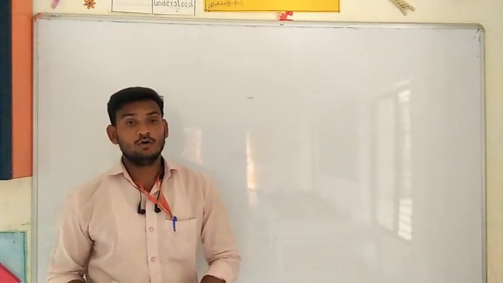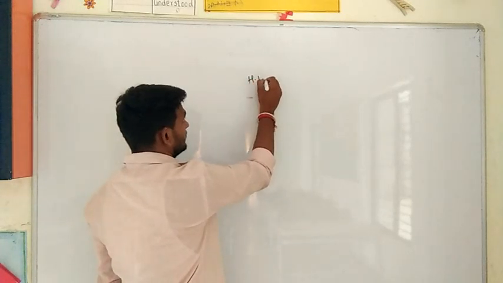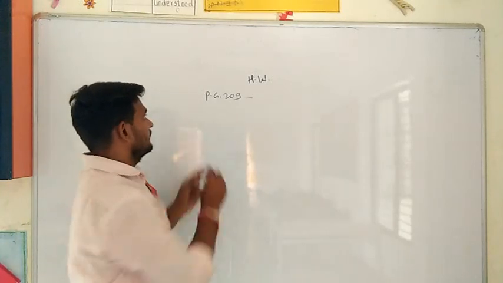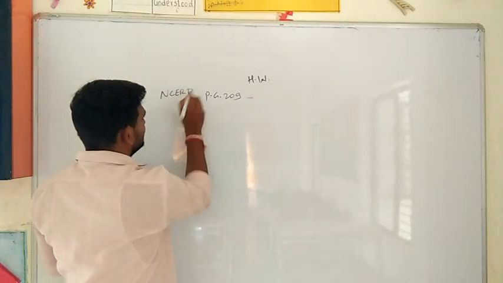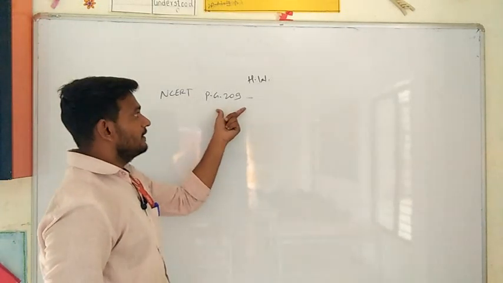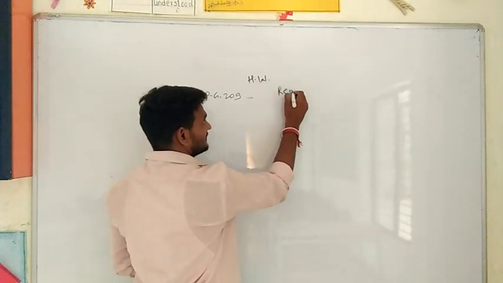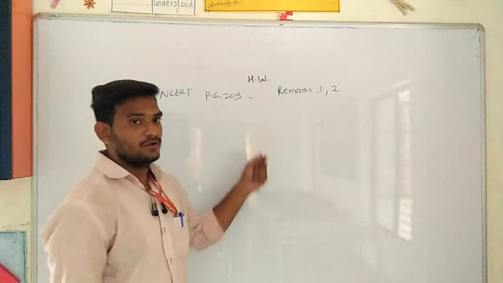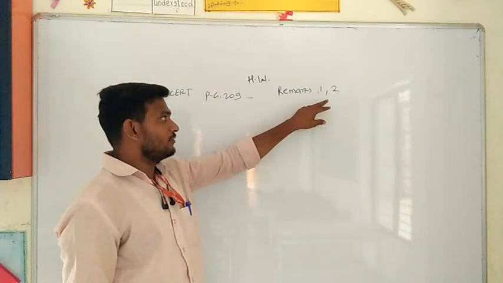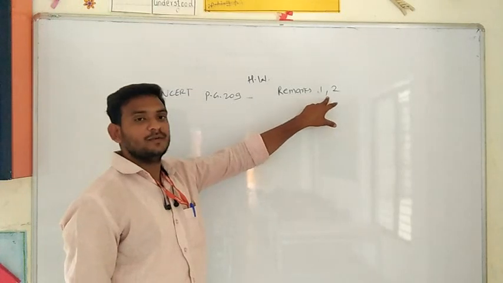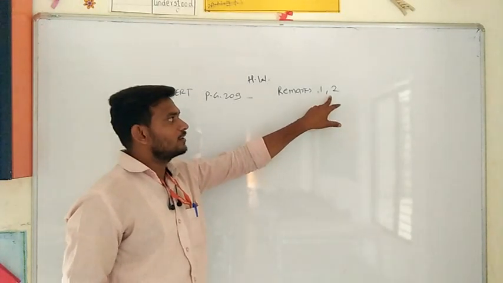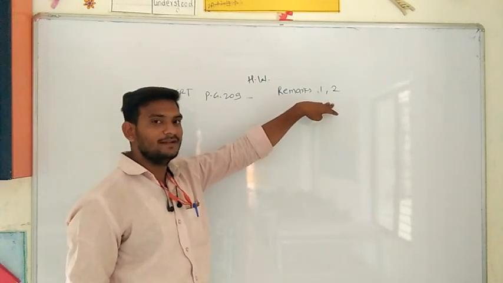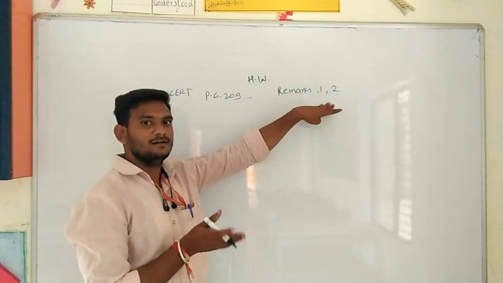Okay. Take a homework. Homework is page number 209 from the NCERT book. In that, read two remarks, Remarks 1 and Remarks 2. You have to read these two remarks and try to understand them. If you got these two remarks, then very good, and if you did not get them, you can ask me in a doubt session. Very easy remarks. You have to copy down this, and if you read this now, you will understand. We have already taken these remarks.